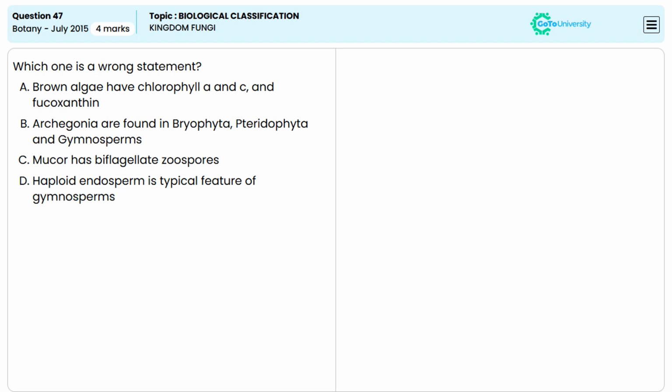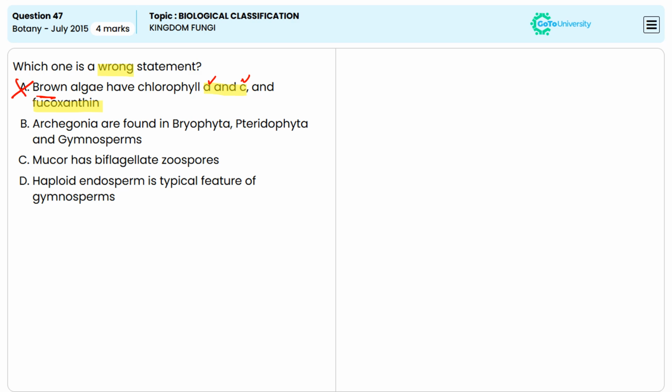Which among the following is a wrong statement? Option A. Brown algae have chlorophyll A and C and fucoxanthin. This is a true statement because brown algae do have chlorophyll A and C and also fucoxanthin, which gives them their characteristic brown color. That means option A is an incorrect answer.